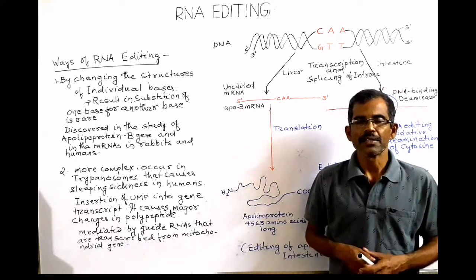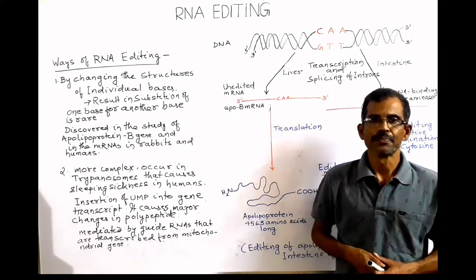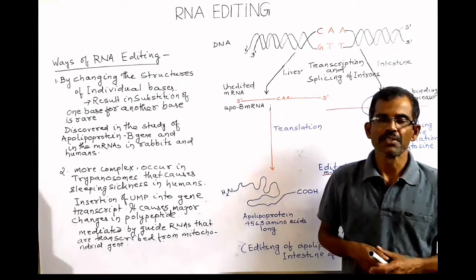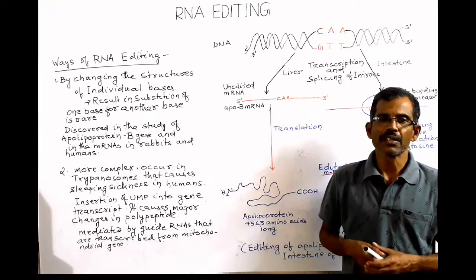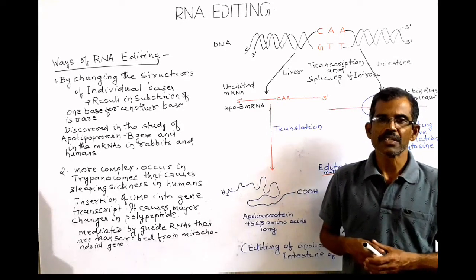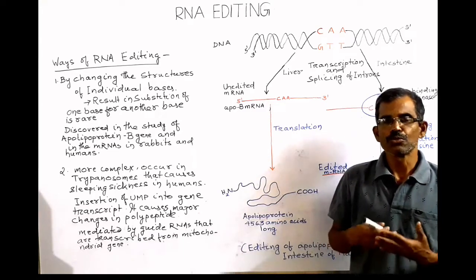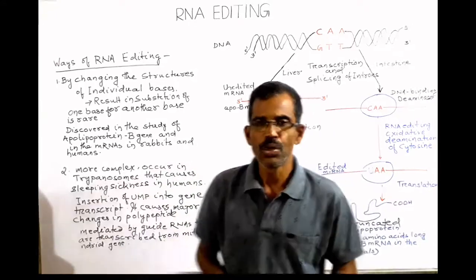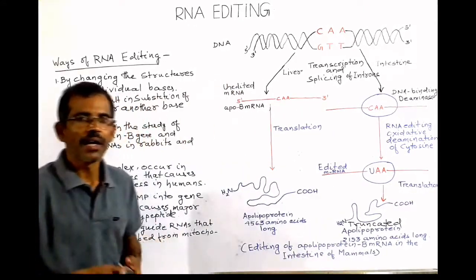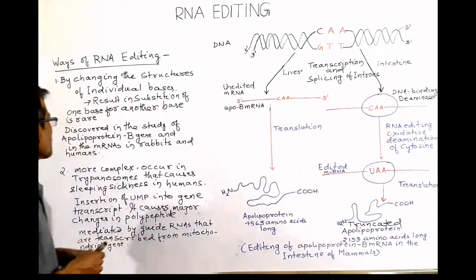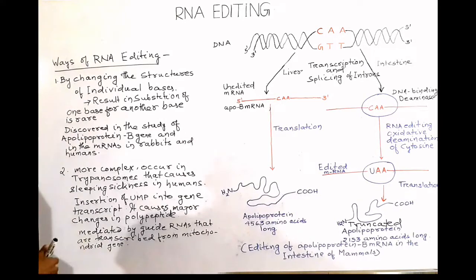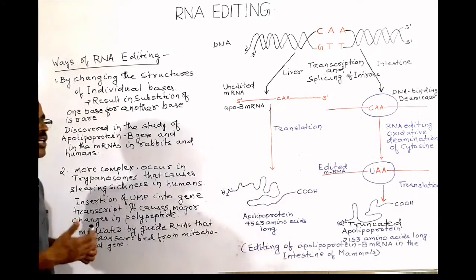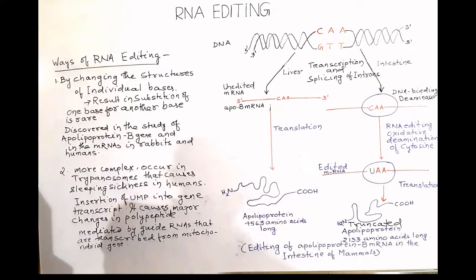RNA editing is an important mechanism that causes change in the information content of gene transcripts. There are two important ways which can cause RNA editing. The first type of RNA editing can be achieved by changing the structure of individual bases.